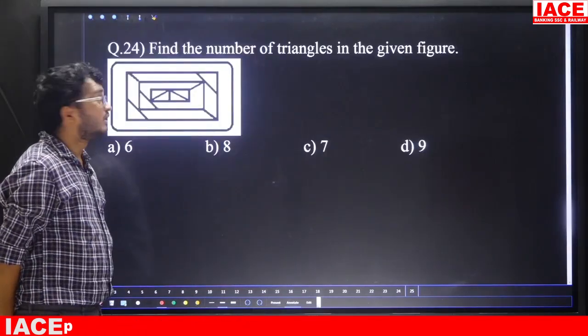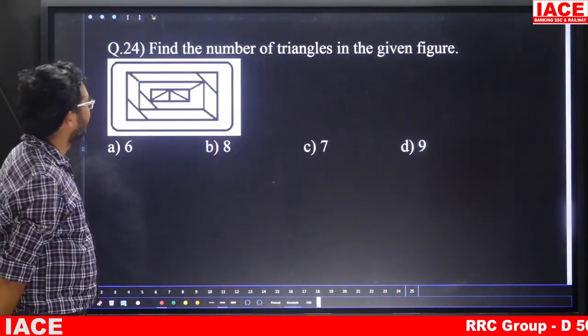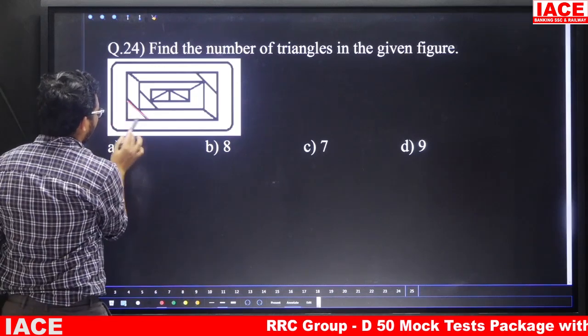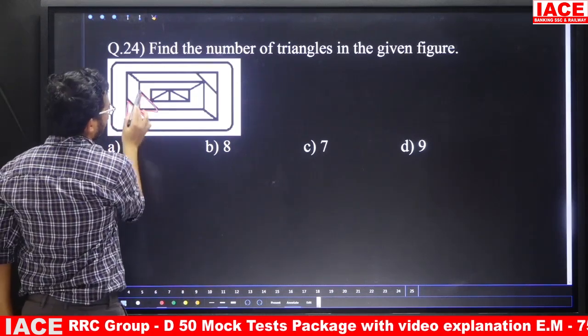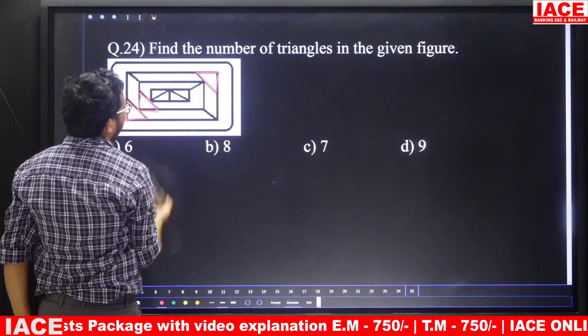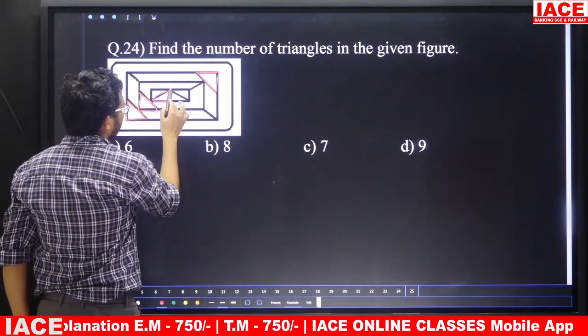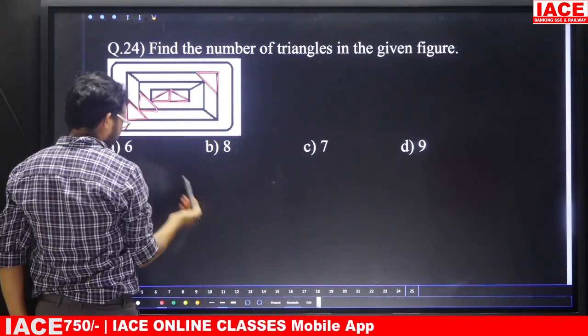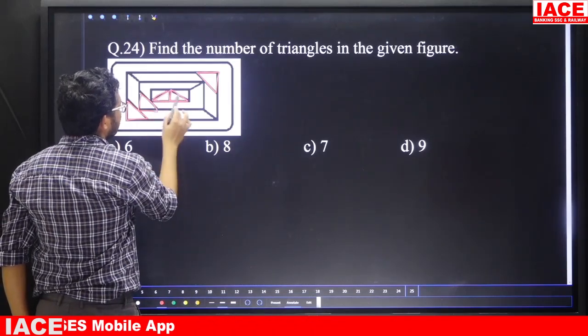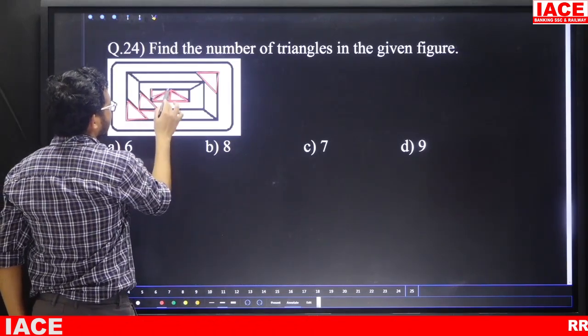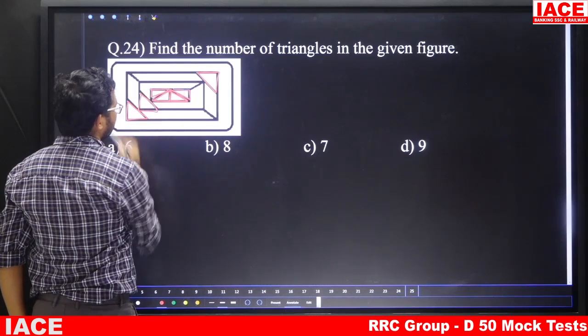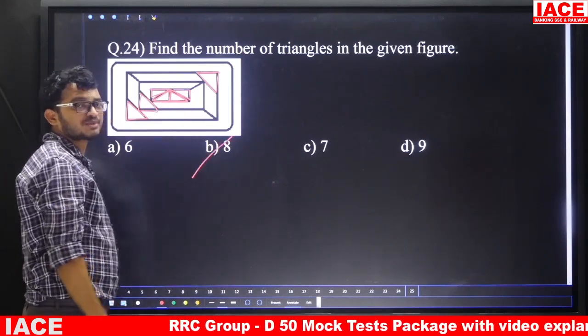Question number 24. Find the number of triangles in the given figure. Friends, here 1, 2, 3. Next this one 4, 5. Next the center one is what? 6. This one is 7. This one is 1, 8. That means how many triangles are there? 8 triangles. Option B is the answer.